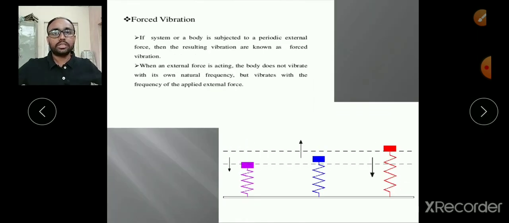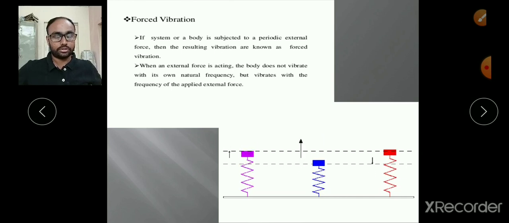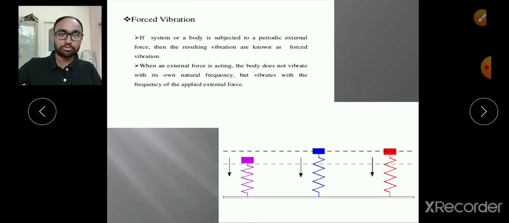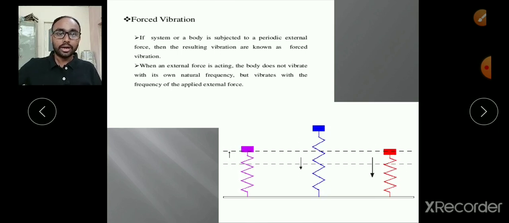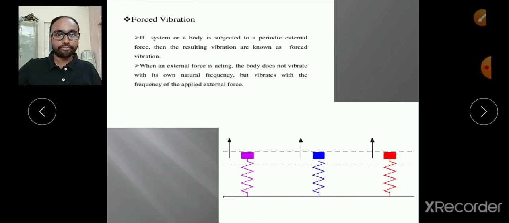Next is forced vibrations. Whatever we have seen till now is about free vibrations. We have seen different types of free vibrations, and moreover in that, damped free vibrations and undamped free vibrations.